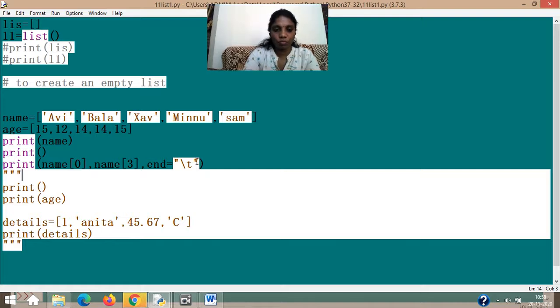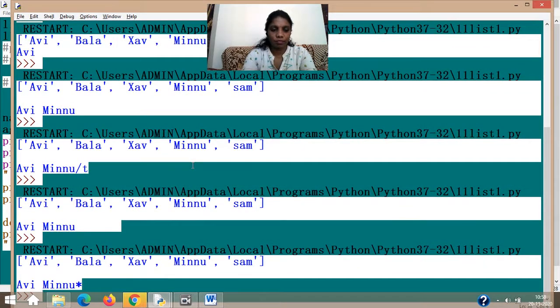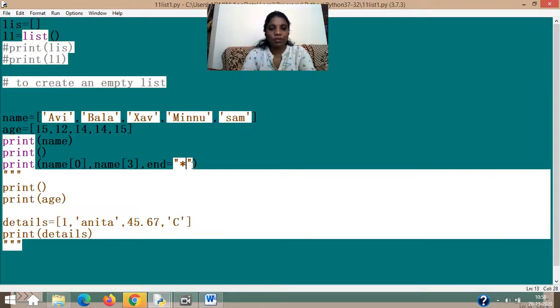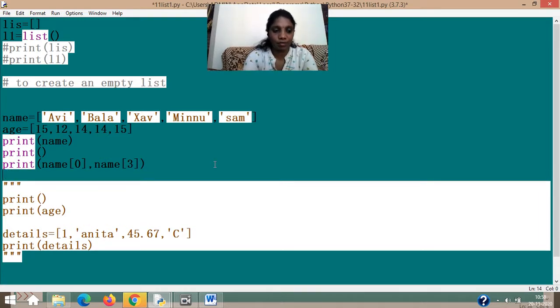I can even put a star just to show you. Okay, see, at the end a star key. Fine. So that's up to you how you want to print in one line. I can continue this by putting the next line.